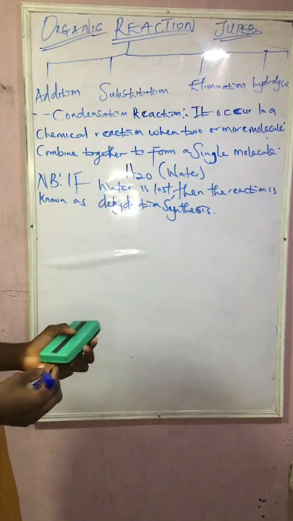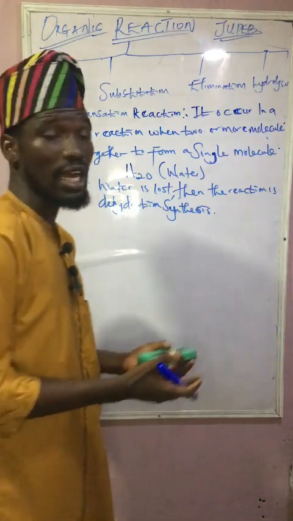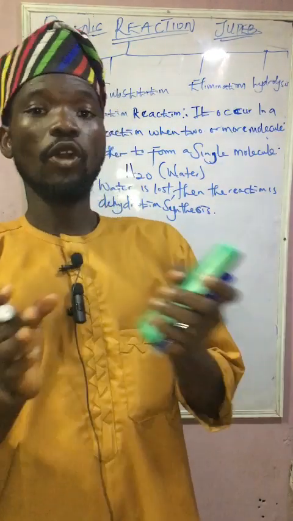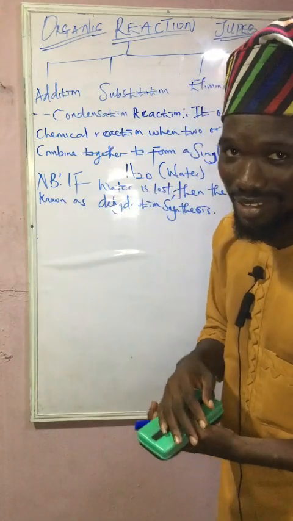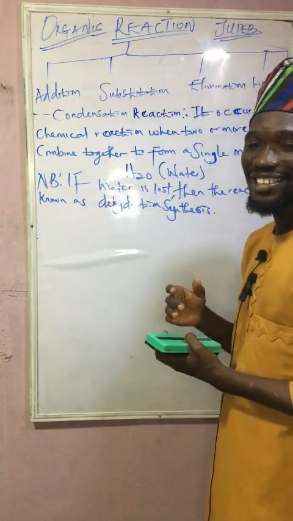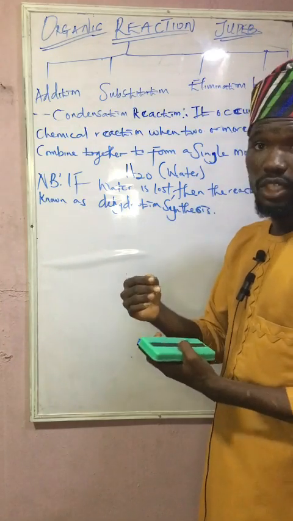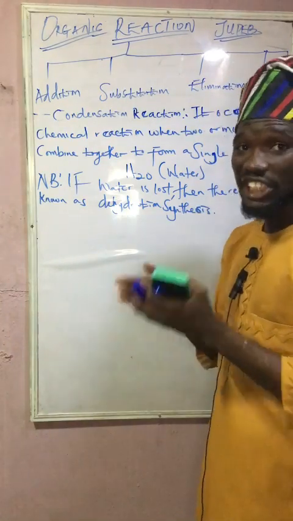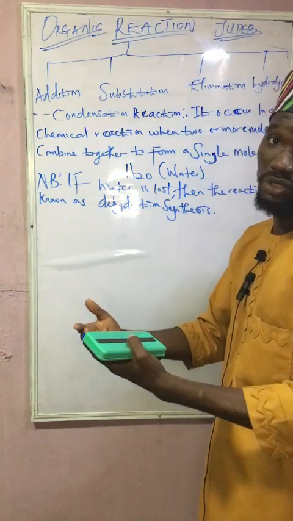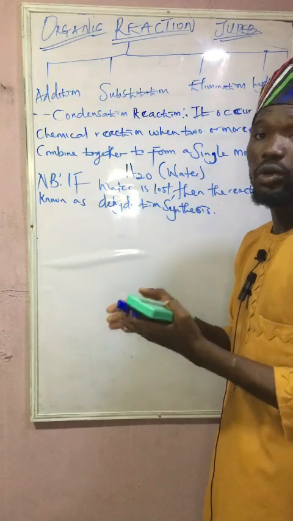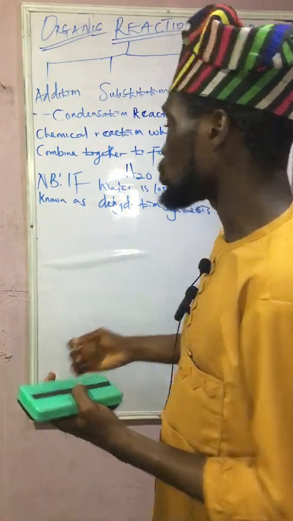So how did water leave the reaction, and how can we easily compare it if it is dehydration? Note one thing, addition of water in chemistry, we call it hydrolysis, right? While removal of water is called dehydration. So we can easily say for every addition of water we call it hydration or hydrolysis, while the removal of water is called dehydration. So let's take a look at some example under it.